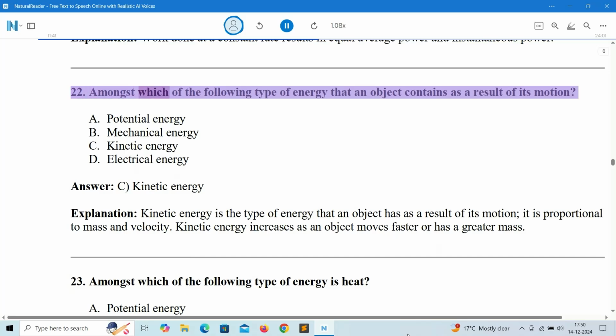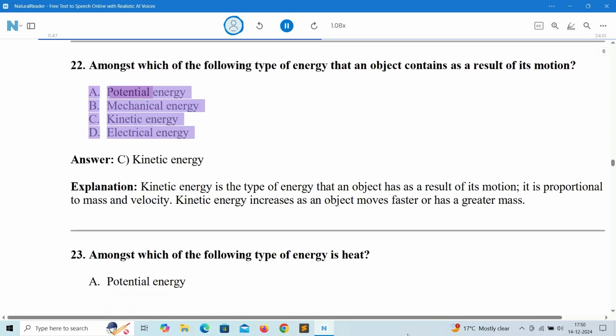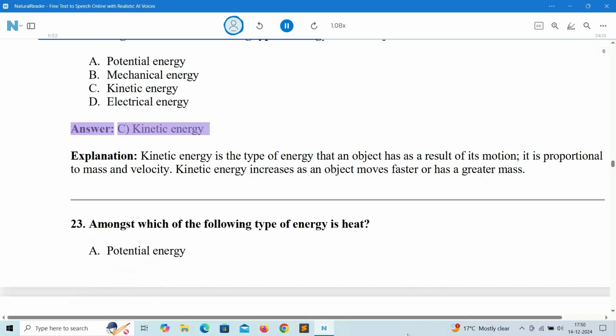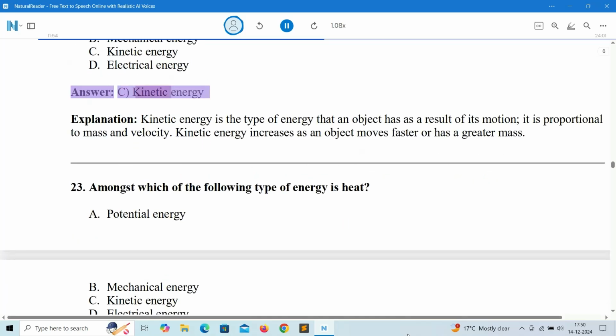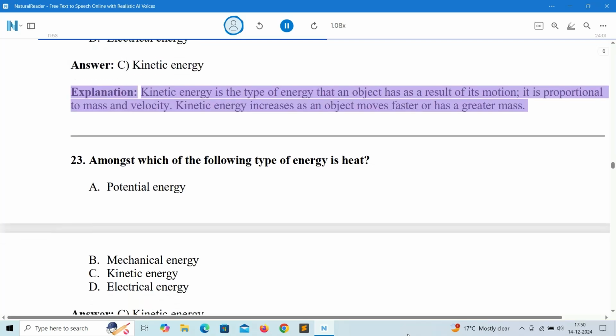22. Amongst which of the following type of energy that an object contains as a result of its motion? A. Potential energy. B. Mechanical energy. C. Kinetic energy. D. Electrical energy. Answer: C. Kinetic energy. Explanation: kinetic energy is the type of energy that an object has as a result of its motion. It is proportional to mass and velocity. Kinetic energy increases as an object moves faster or has a greater mass.